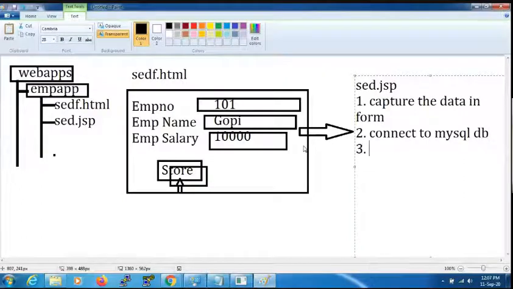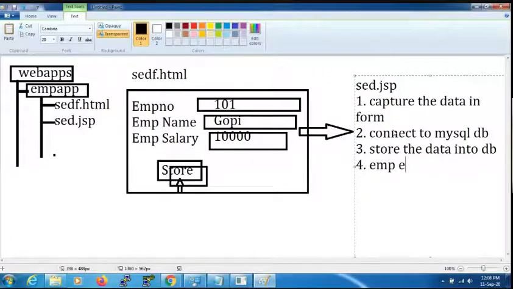Third step, store the data into the database. These are the three steps here. And then display the message: employee record stored. Display the message.